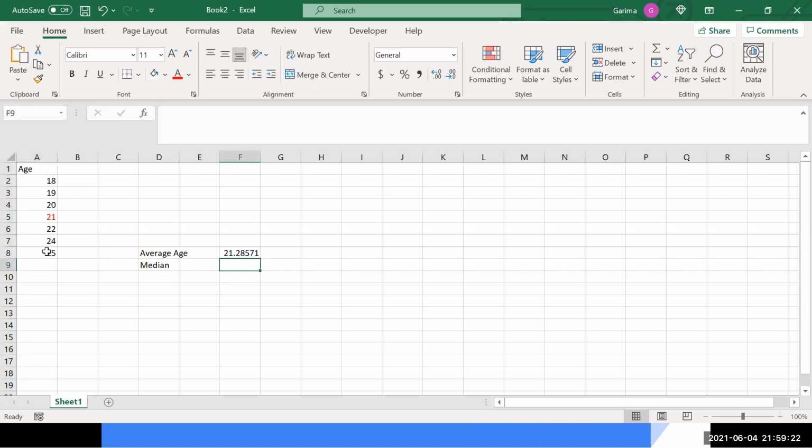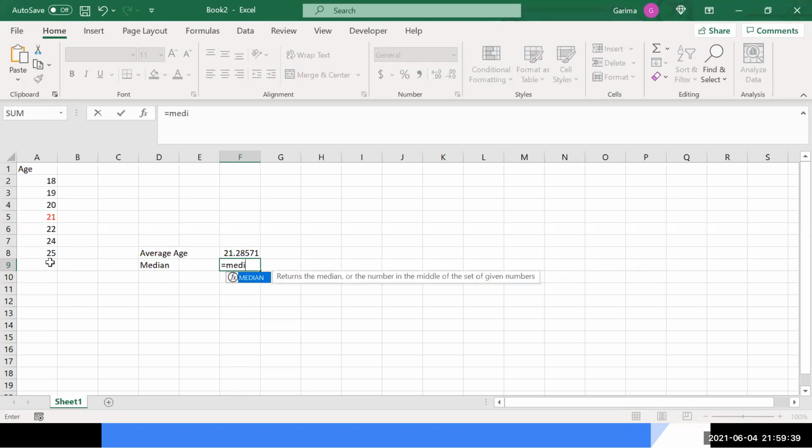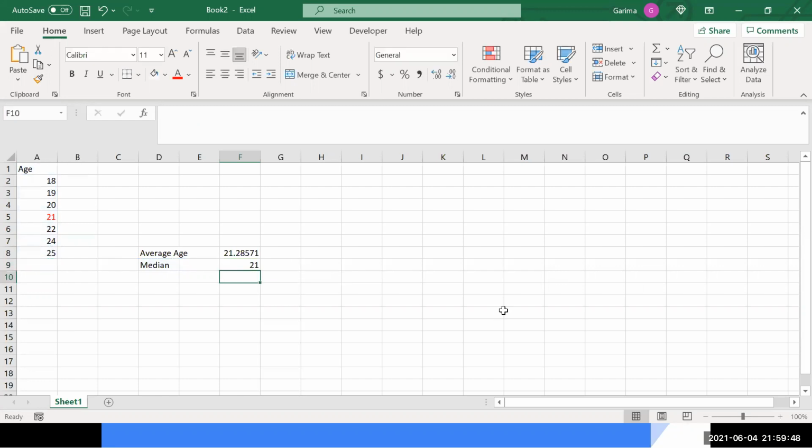If you have an even number of values, suppose I had one more age 26, I will take the middle 2 values and take the average of that. So in this case, the median will become 21.5. Okay, so over here, if I apply the formula, let's keep it as 7 only for now. If I say median and find the median of this, it comes out to be 21, the value that is lying in the center of all the data points that you have.